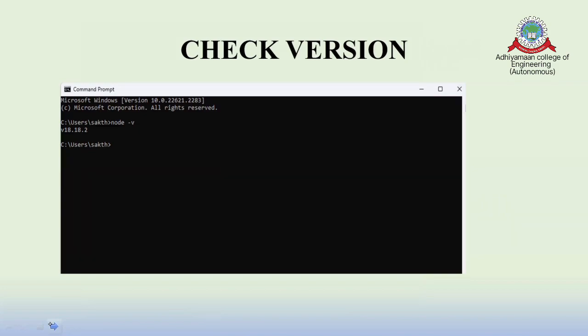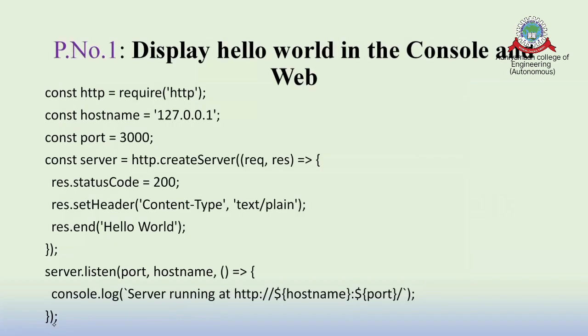Once you install it on your client machine, please open your command prompt. In the search, type Windows R or Windows CMD. Once you open the command prompt, check whether Node.js has been installed properly or not. Type node -v, so that you can see what version you have installed. Learner should be very careful about the version. Mine is 18.2. So you should be very clear about the version.